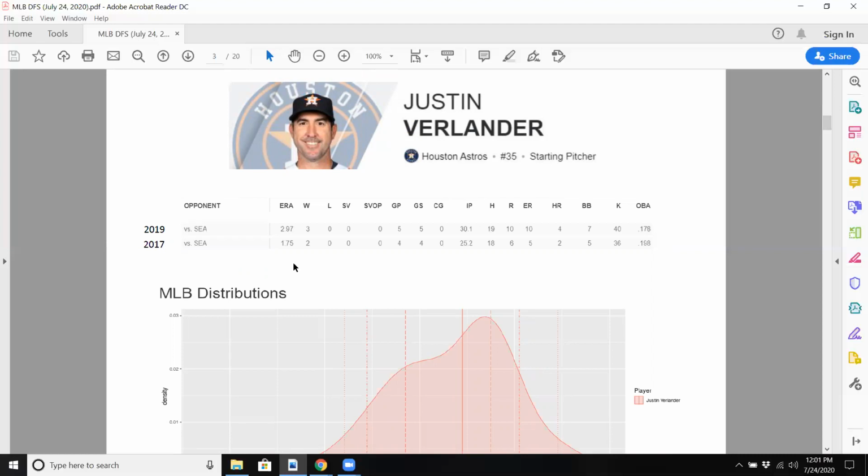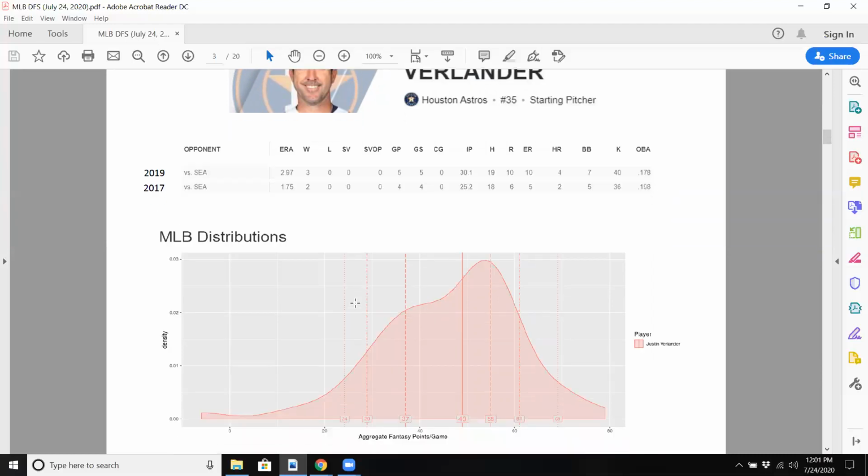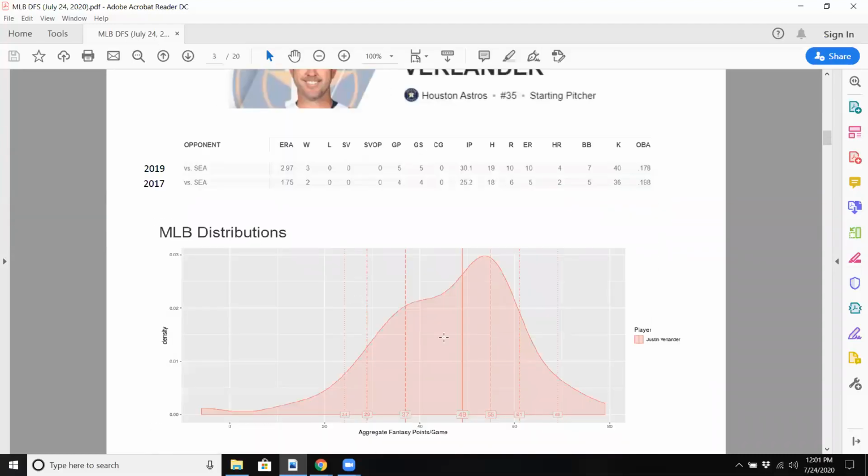Not really giving up many homers. Opponent batting average really low. So he tends to own this team. The Mariners are not very good. This data here is what you'll find at the Advanced Sports Analytics site. For short, I'll call it ASA.